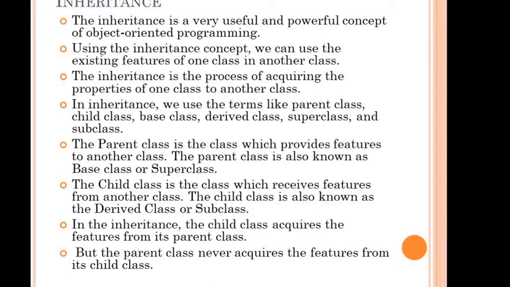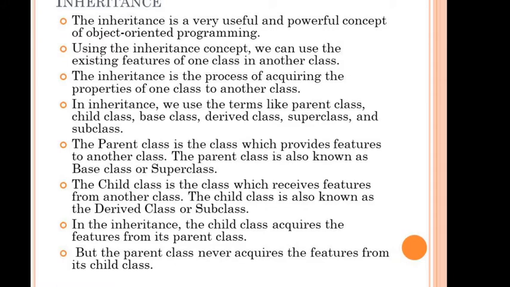Whatever code we have written, or whatever variables and methods we created in one class, we can use in another class. So it is a feature of reusability of object oriented programming, and it is achieved using inheritance. Inheritance is the process of acquiring the properties of one class into another. As I said, using inheritance we can acquire the properties of one class into another class.